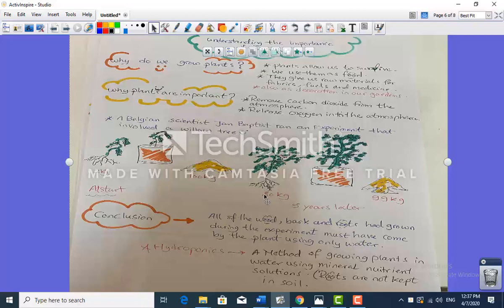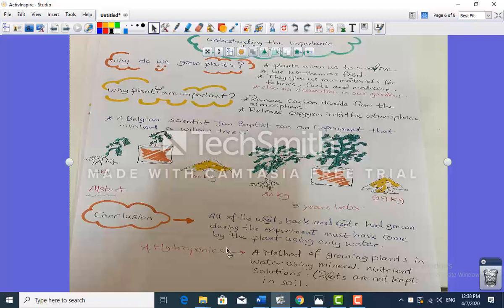So after 5 years, the whole tree became 80 kilograms, and the soil only decreased by 1 kilogram. So the conclusion here: all of the wood, bark and roots that had grown during the experiment must have come from the plant using only water, because I mentioned that he only watered them regularly.